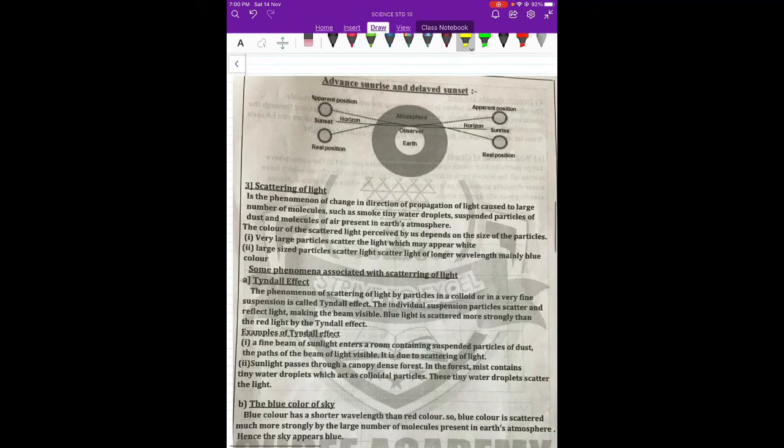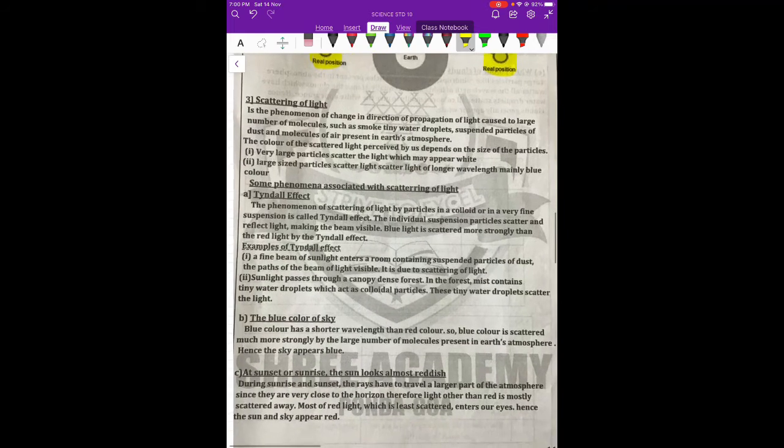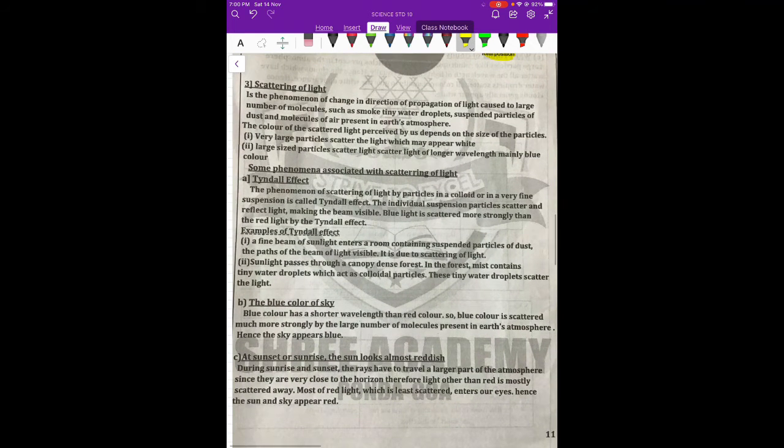So this is what we had seen. Both things are shown at one place. This is the sunset, this is the sunrise, this is the actual position, and this is the apparent position 2 minutes. Even at the sunset, the sun has already gone down, but because of refraction, we still feel the sun is up. The third phenomenon is called scattering of light.